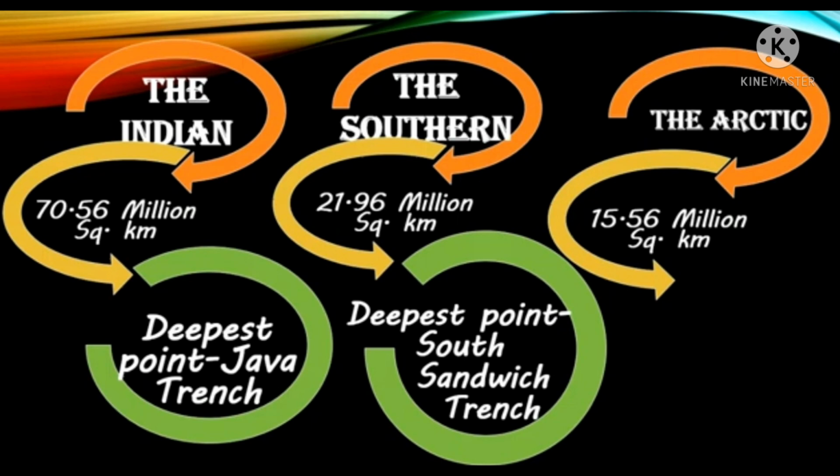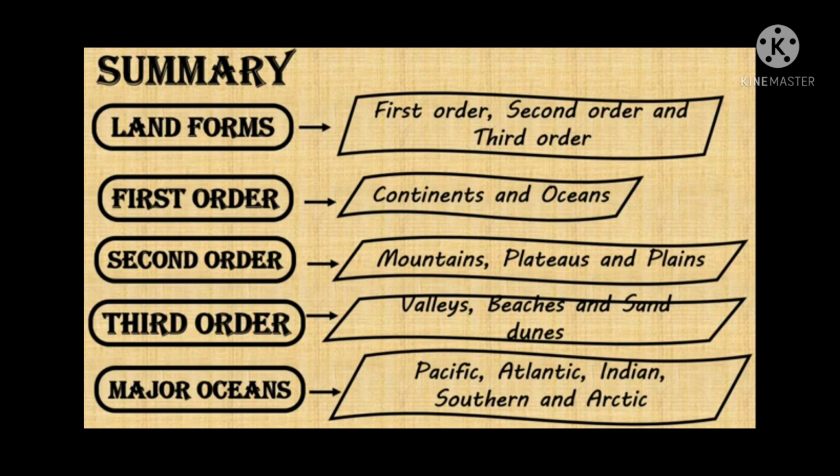It remains frozen for most of the year. The Norwegian Sea, the Greenland Sea, the East Siberian Sea, and the Barents Sea are some of the marginal seas of this ocean. Greenland, New Siberian Island, and Novaya Zemlya Island are some of the islands located in the Arctic Ocean. The North Pole is situated in the middle of the Arctic Ocean. The Eurasian Basin is the deepest point in the Arctic Ocean, which is about 5,449 meters in depth. Let's go for a quick summary of this lesson.